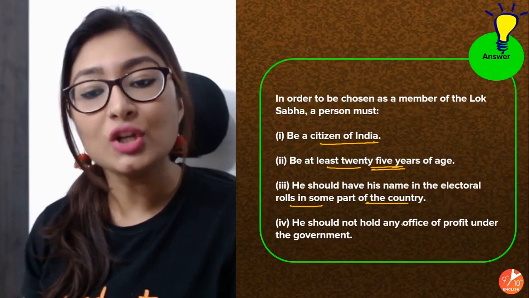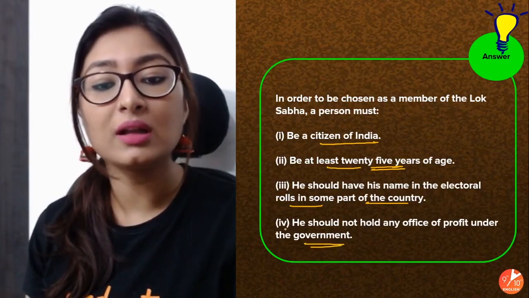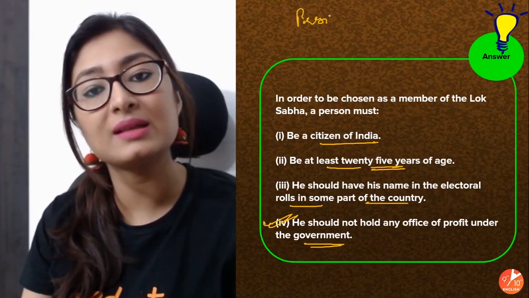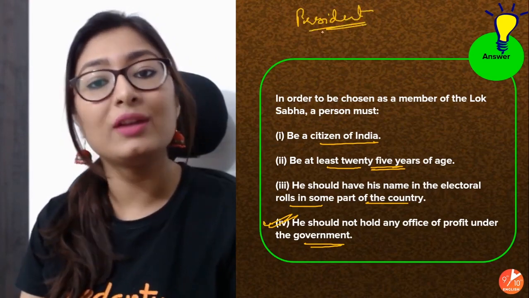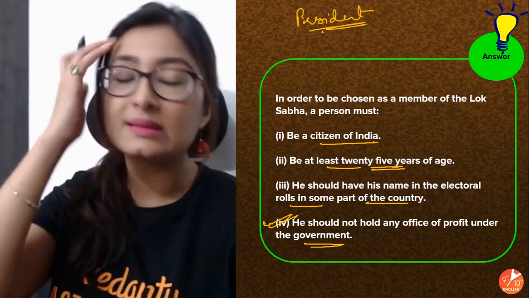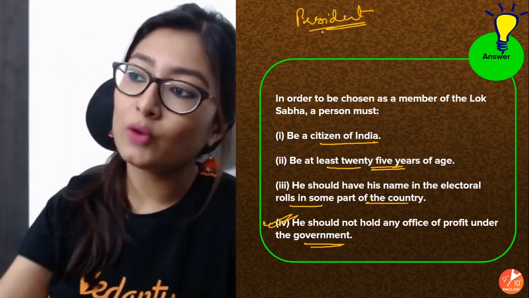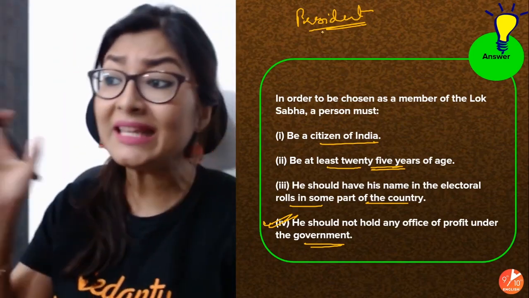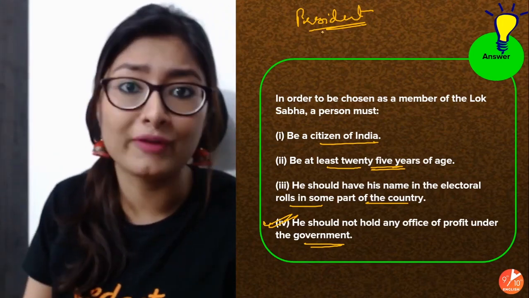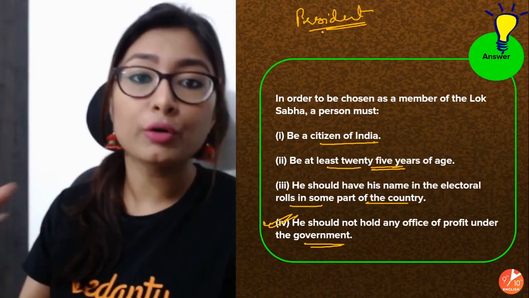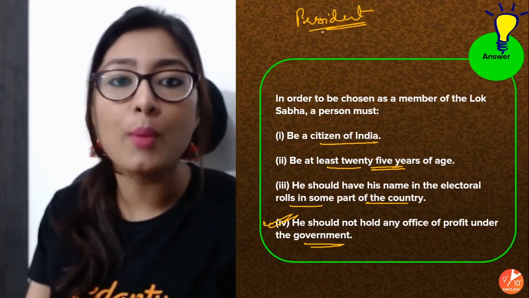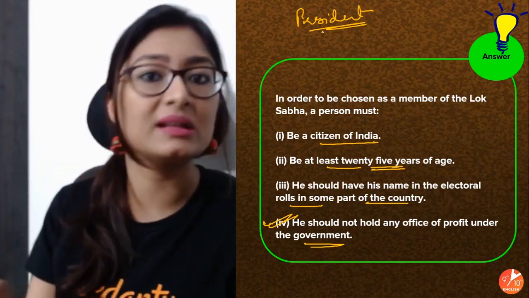Okay, and then he should not hold any other office of profit under government. This is another very important point. You must have seen this in the president's and prime minister's qualifications as well. Whenever a person is coming to be a member of Lok Sabha, Rajya Sabha, president, prime minister, CM, whatever, they cannot be holding an office of profit. They cannot be playing any other role which is also paying them money in any other form of the government of India, in any other institution.